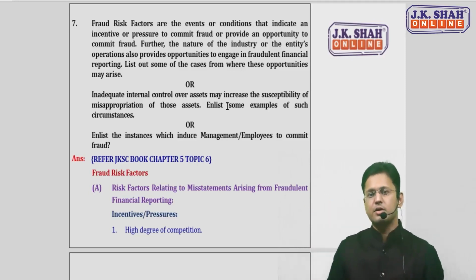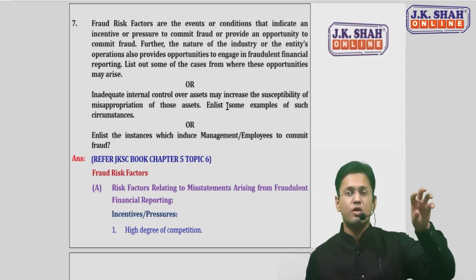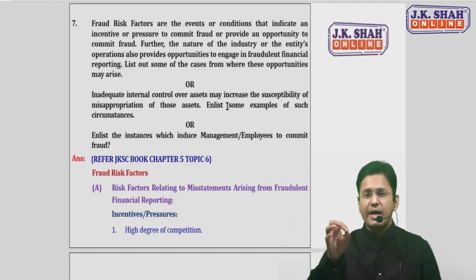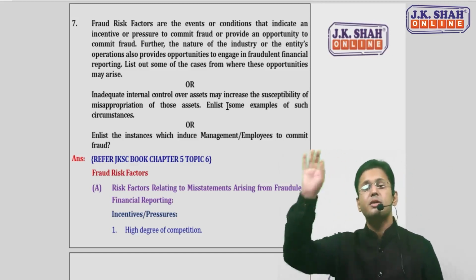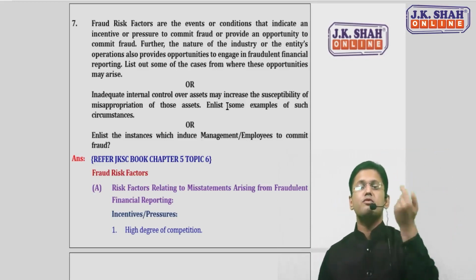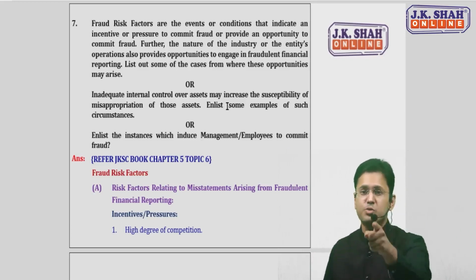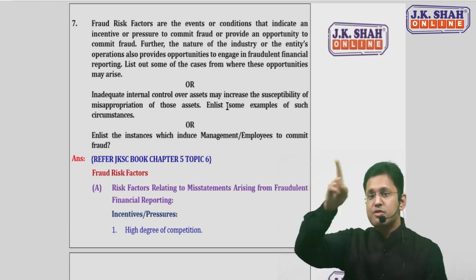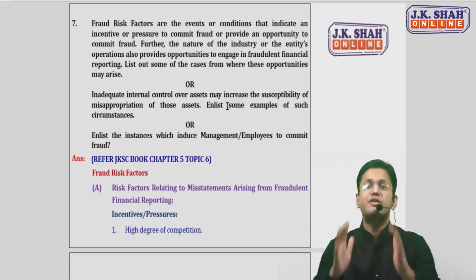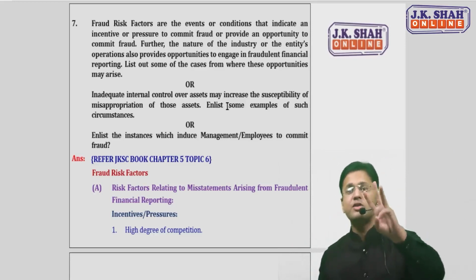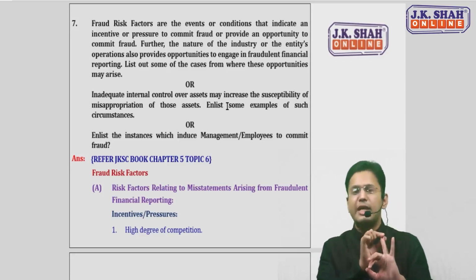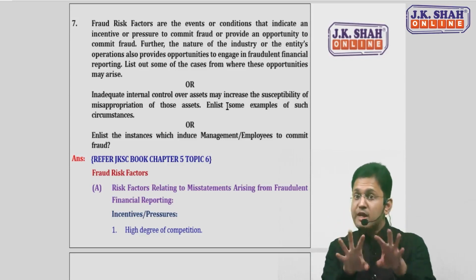But do remember, the fraud risk factors are different for misstatement arising from fraudulent financial reporting, and different from misstatement arising due to misappropriation of assets. You cannot answer them in a common manner, because misstatement arising from fraudulent financial reporting is often perpetrated by management, right? And misstatement arising from misappropriation of assets is often perpetrated by employees. So both have different angles. Both have all the 3 points: there could be pressure, there could be an opportunity, there could be an attitude in both of them. But we'll be covering both separately.